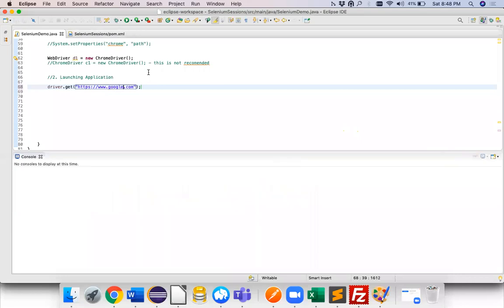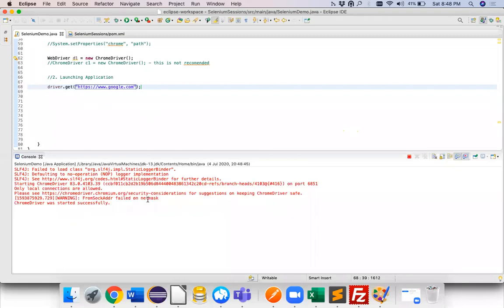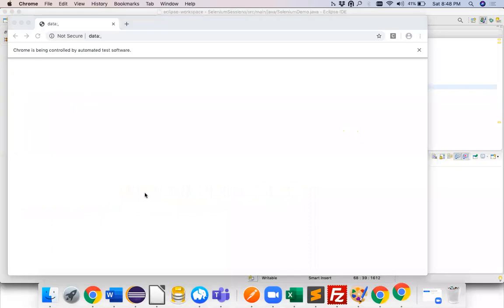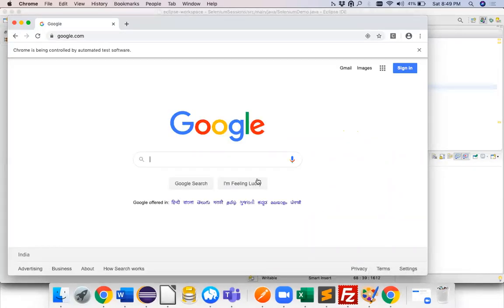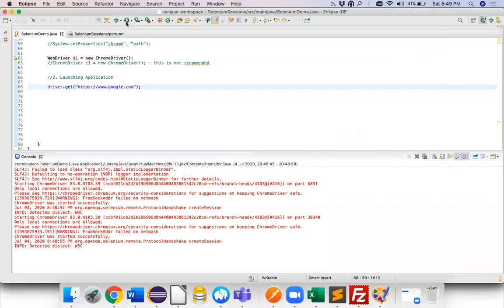Let's try to run this. Let's see what's running at this particular moment. So it says Chrome driver was started successfully. It's not opening the browser, I guess. Okay, sorry, that was an older version. This is the new one. Let me quit all the previous ones. Let me try again.